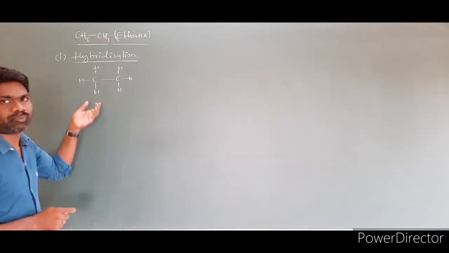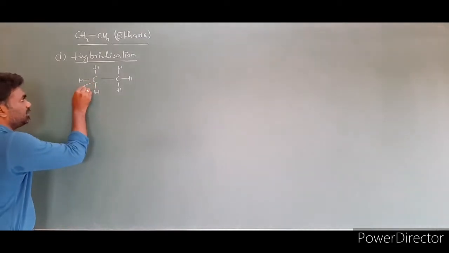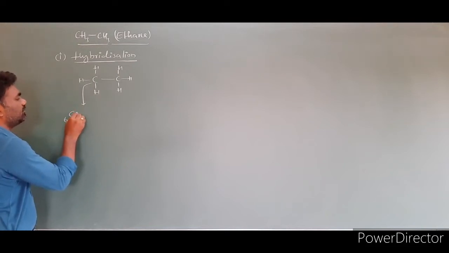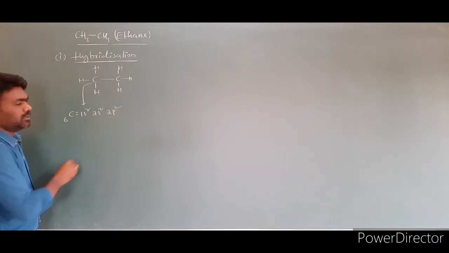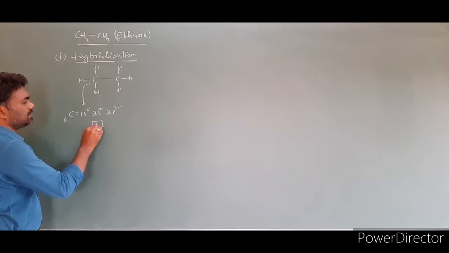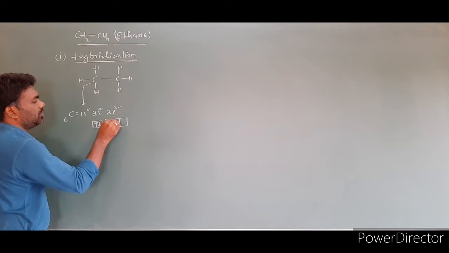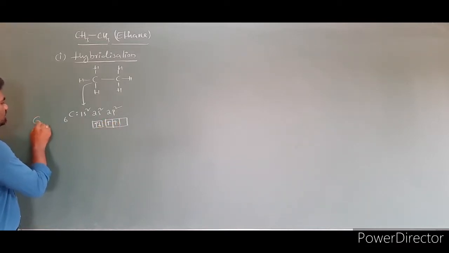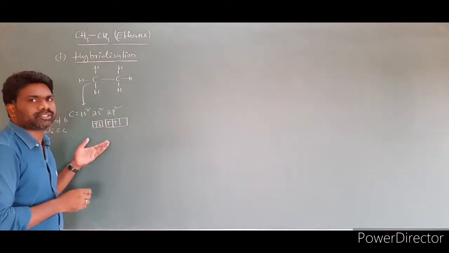To write the hybridization step, first we have to take the electronic configuration of that element. So first I am discussing this carbon. The carbon atomic number is 6, and its electronic configuration is 1s2, 2s2, 2p2. Then write the orbital boxes also. The s orbital has 2 electrons and the p orbital has 2 electrons. Clear? This electronic configuration is called the ground state electronic configuration.